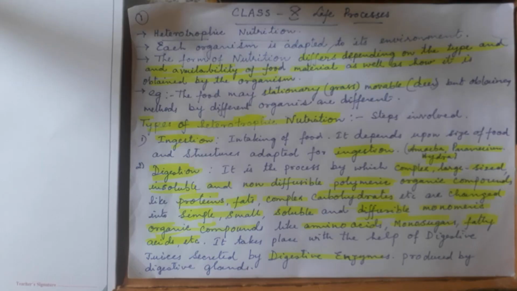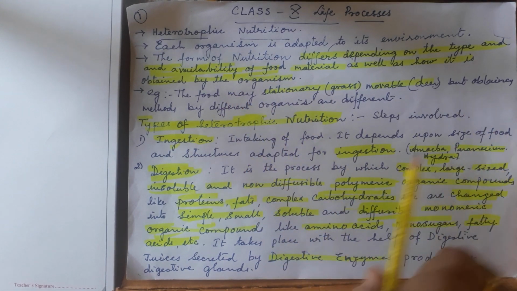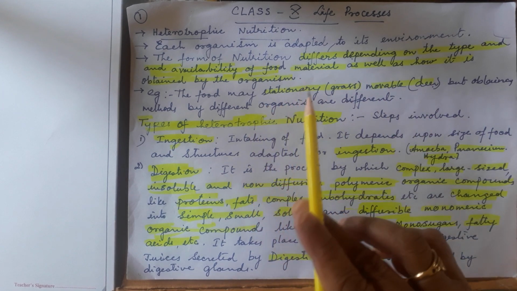So today we will see the process of heterotrophic nutrition in unicellular organisms and also in multicellular organisms. What is the process, how do they obtain food, what is the method of obtaining it, the organs and systems, and the availability of the food, everything. Each organism is adapted to its environment, so the form of nutrition depends upon the availability of the food material as well as how it is obtained by the organism.